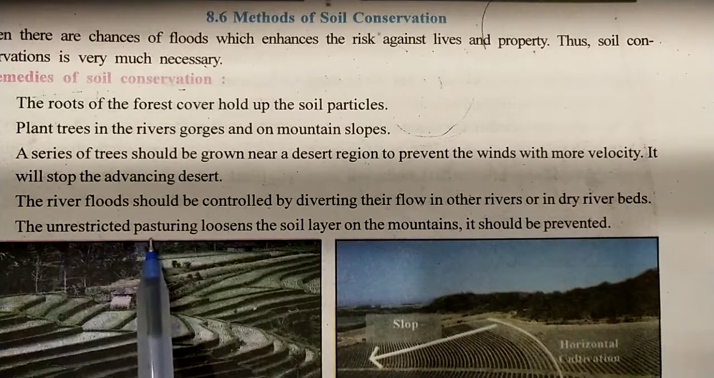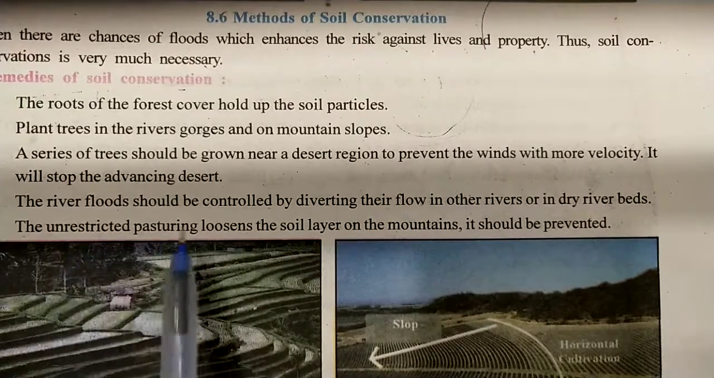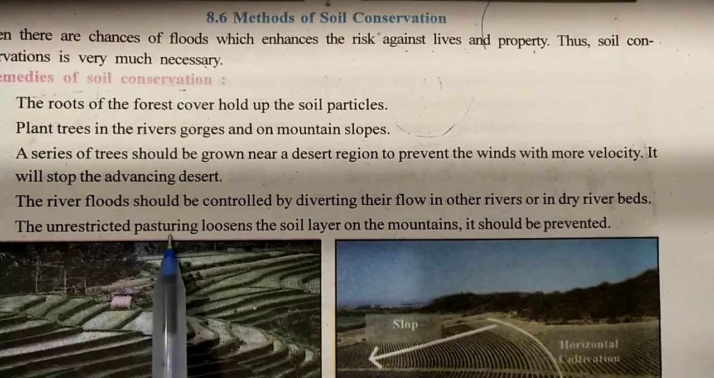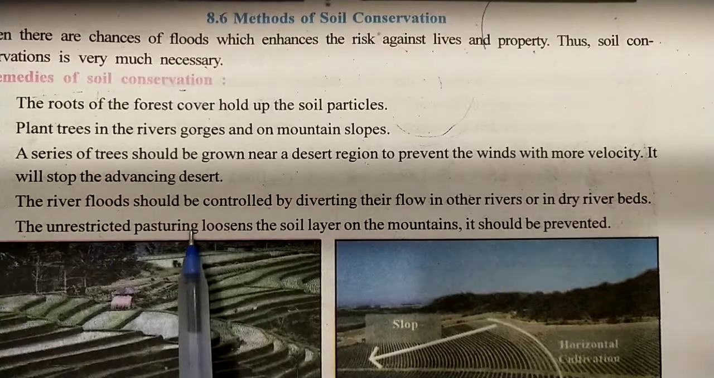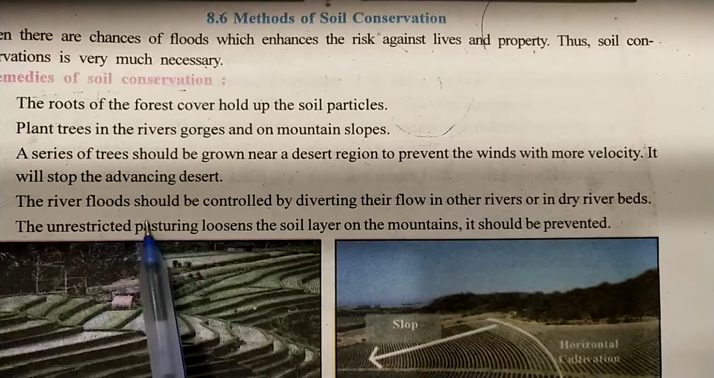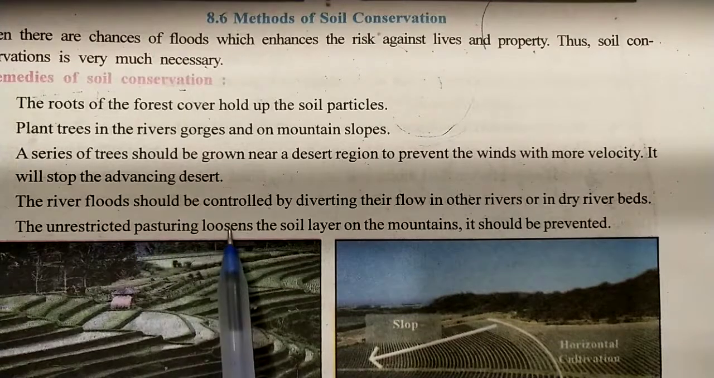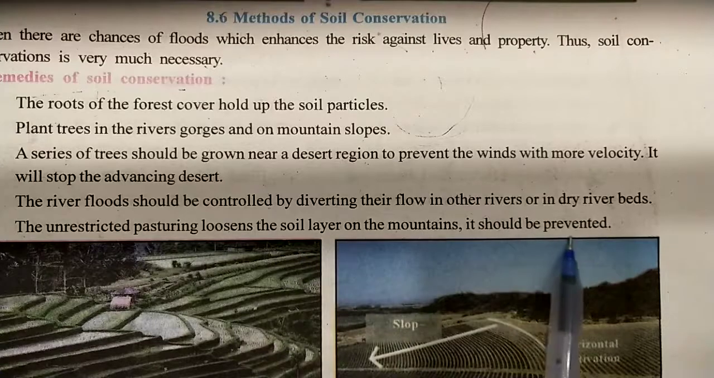The unrestricted pasturing loosens the soil. Unrestricted એટલે કોઈ ના જ ના પાડતું હોય. પેસ્ચર કરવાનું મતલબ ગાય ભેંસને કોઈ પણ એક જગ્યાએ ઘાસ ખવડાવવા જવાનું. ઓકે, તો ગ્રેઝિંગ એરિયા. Unrestricted grazing means the animals eat all the grass on the soil, so the land becomes open, no grass, so no holding of the soil by the roots, so it loosens the soil layer on the mountain and it should be prevented.